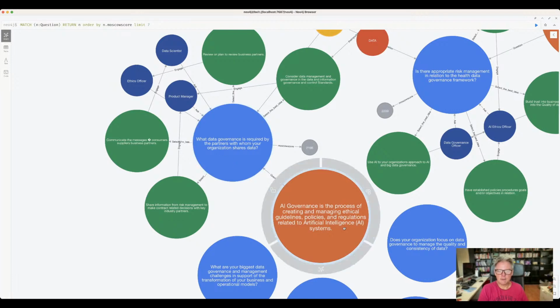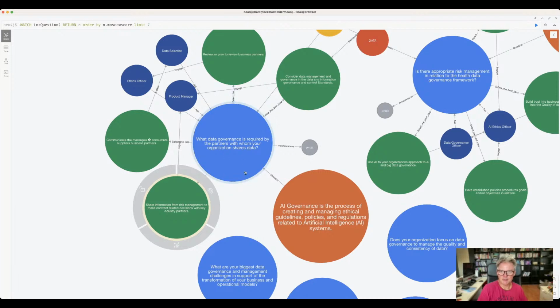Well, AI governance is the process of creating and managing ethical guidelines, policies, and regulations related to artificial intelligence systems. That's what we're doing here. And we're focusing on data governance. We need the data scientist, the ethics officer, and the product manager to do the following: review or plan to review business partners, consider data management and governance in the data and information governance and control standards, communicate the messages consumers, suppliers, and business partners get and receive, share information from risk management to make contract-related decisions with key industry partners. Take care of that.